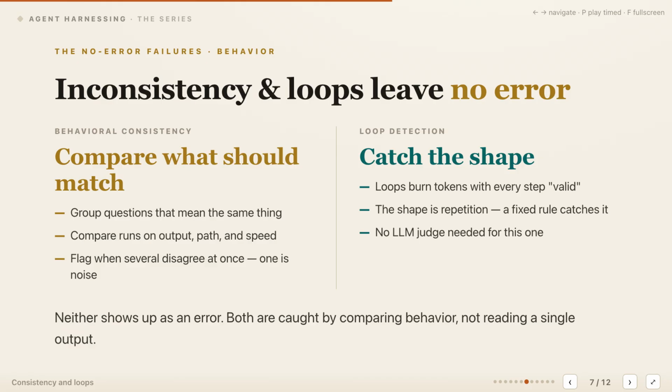2 important failures produce no exception at all: inconsistent behavior and loops that make no progress. For consistency, group requests that mean the same thing, then compare their outputs, paths, tool choices, and runtime. One difference may be harmless variation, but several moving together can reveal real behavioral drift. Loops have an even clearer signature. Valid-looking steps repeat while tokens and time increase without meaningful state change. That shape can be detected with fixed rules over repeated actions, observations, or state transitions. We don't need a language model judge when deterministic structure already exposes the failure.